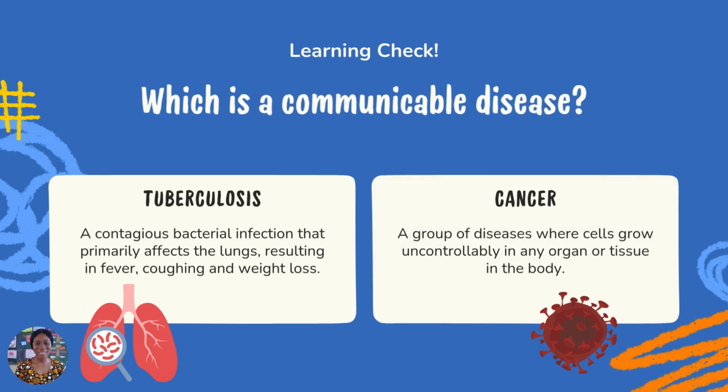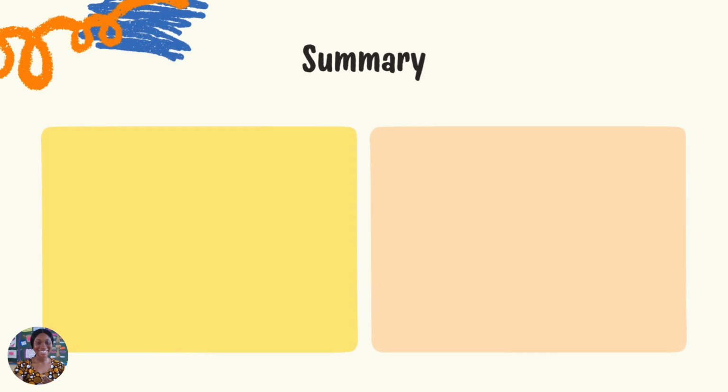So now that we've learned the difference, let me test you. So which of these is a communicable disease? You have tuberculosis, you have cancer. So tuberculosis is a contagious bacterial infection that primarily affects your lungs. It results in fever, coughing, and weight loss. While cancer, on the other hand, is a group of diseases whereby the cells grow uncontrollably in an organ or tissue in the body. So which one do you think is a communicable disease? That means which one do you think can be easily passed down from one person to another? Is it tuberculosis? Is it cancer? Let me hear your answer in the comment section.